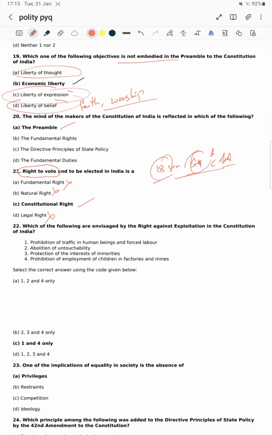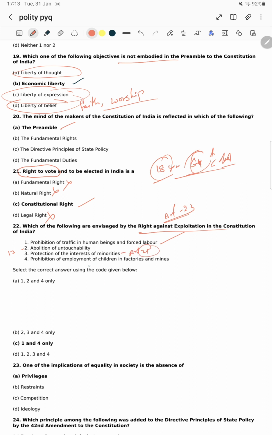Okay, next question: which of the following are envisaged by the right against exploitation in the Constitution of India? Right against exploitation, sir, is Article 23. Prohibition of traffic in human beings and forced labor, the first one is right. Abolition of untouchability is Article 17. Protection of interest of minorities is Article 25, sir.